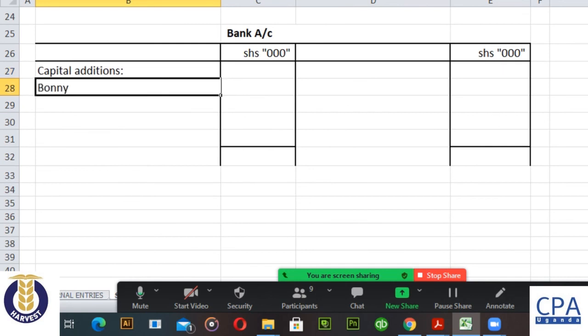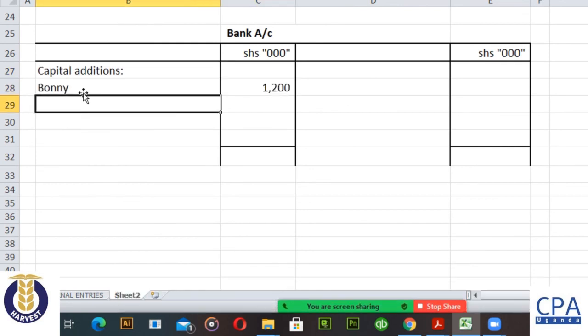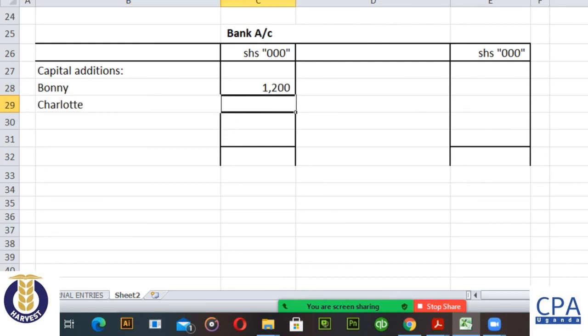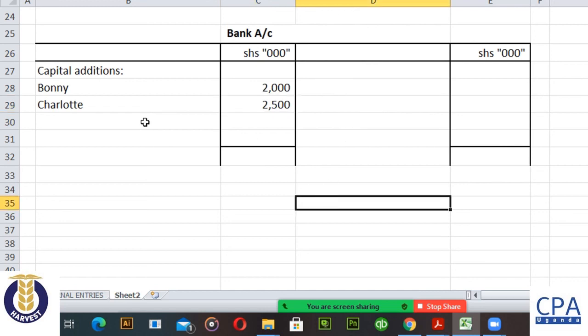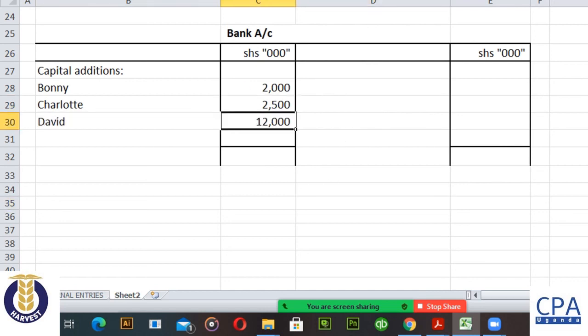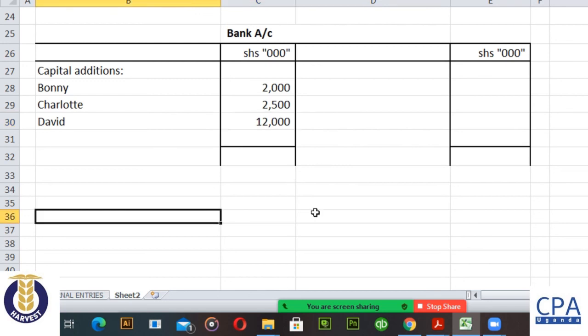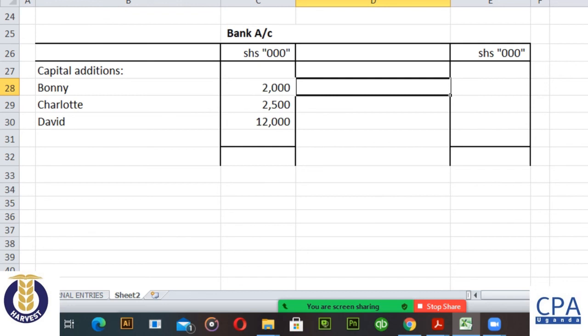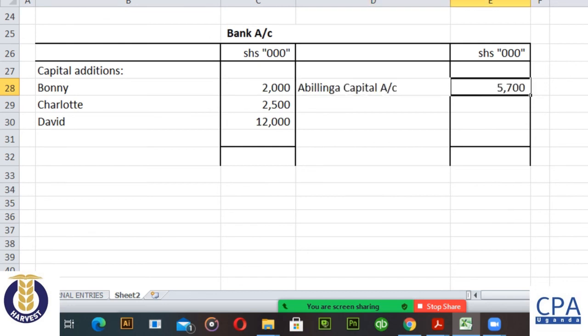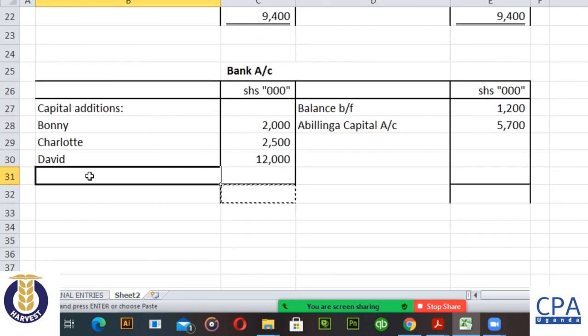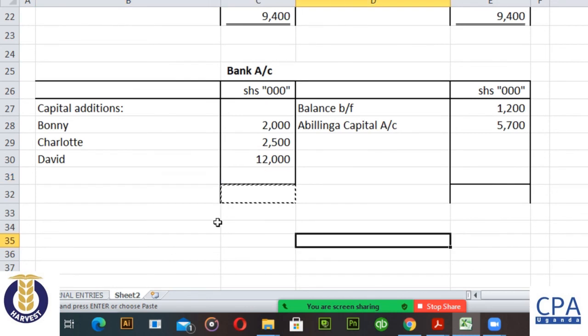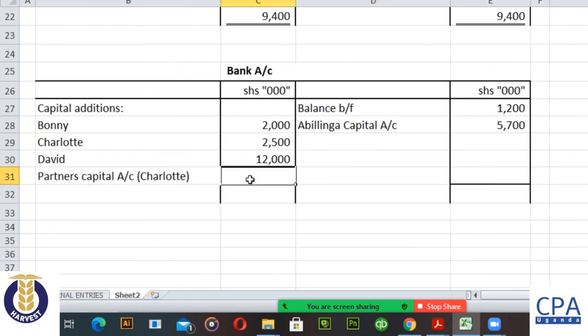Okay, capital additions correct. Bonnie brought in 1.2 million, Charlotte brought in 2.5, and then David, 12 million. We have the payment we made to Abilinga, not so? We paid Abilinga his money, 5.7, and we are also opening with an overdraft. This account had an overdraft, it was in negative, 1.2. So Charlotte takes over the bank overdraft, 1.2.